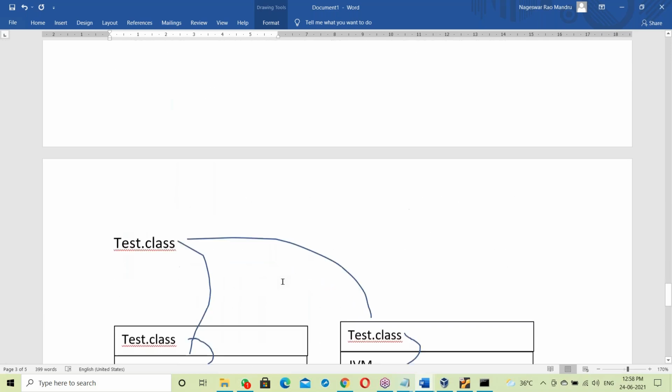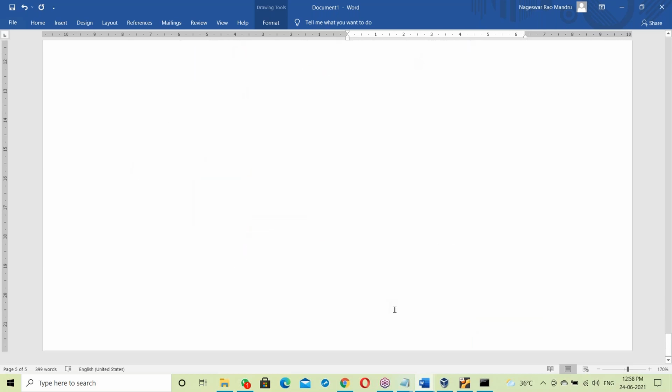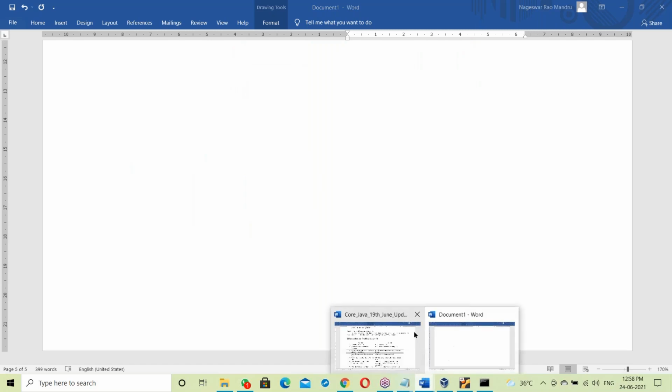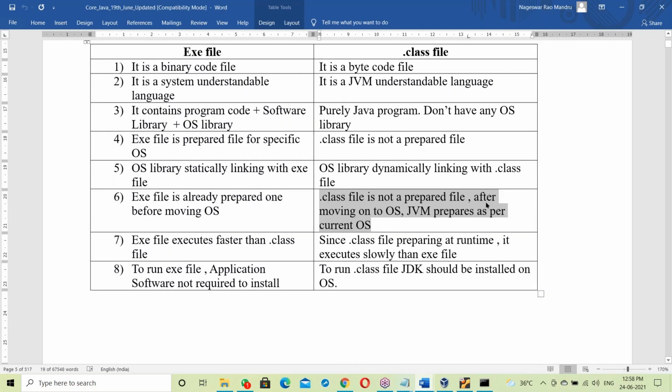But in case of a dot class file, what happens here? It's not a prepared file. After moving on to an OS, it links to the current OS. After moving on to the next OS, it links to that OS. That linking at runtime means it is not a prepared file. So the dot class file is not a prepared file. After moving on to an OS, the JVM prepares it as per the current OS. That's it.